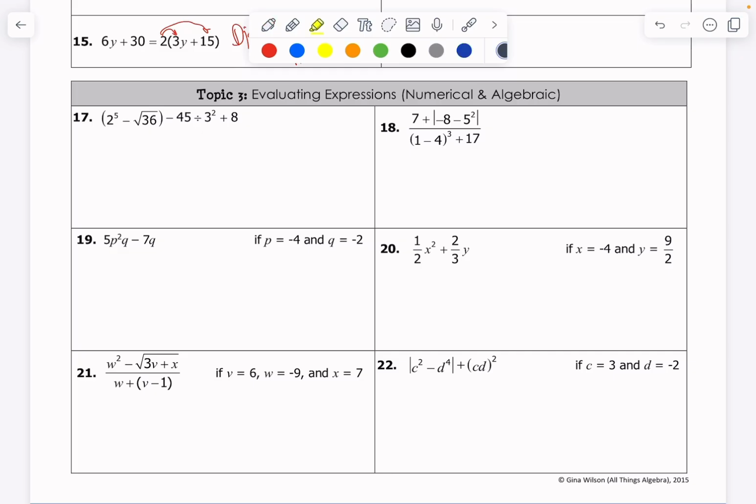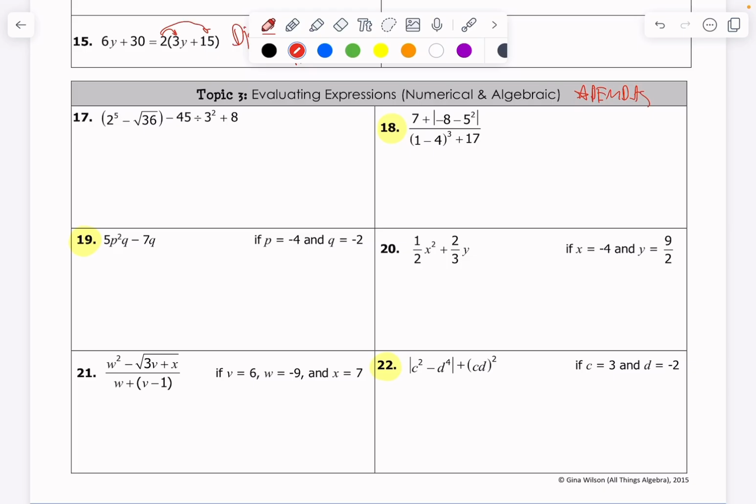For this, let's see. This 19 looks fun. I'll do number 19. I'll do number 22. And I'll do number 18. So, we need to keep in mind PEMDAS. So I'm going to put a little star by PEMDAS. This is really what this is testing. Can you evaluate expressions using PEMDAS? And also, can you evaluate expressions by plugging in values that they give you?